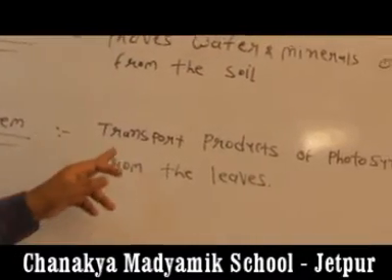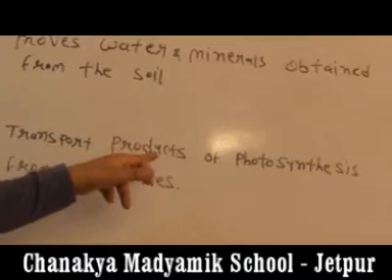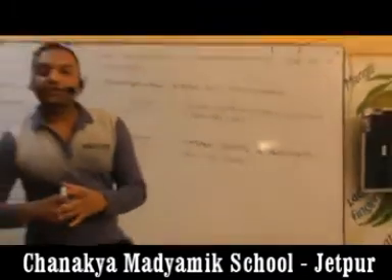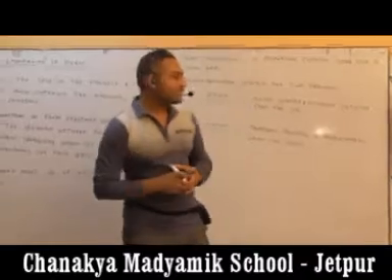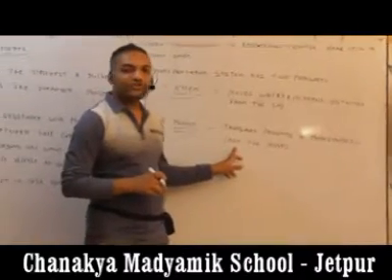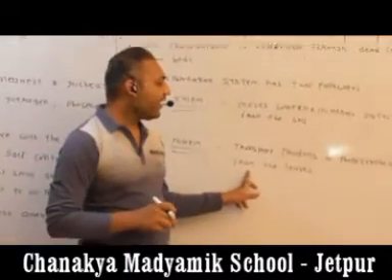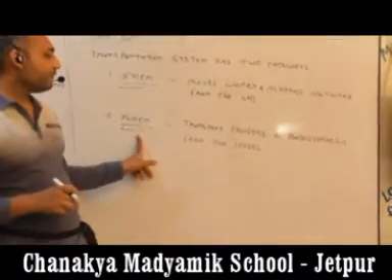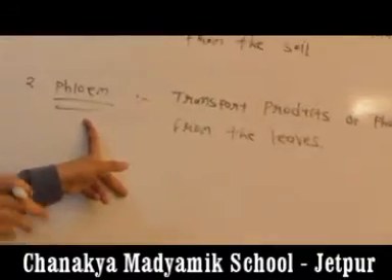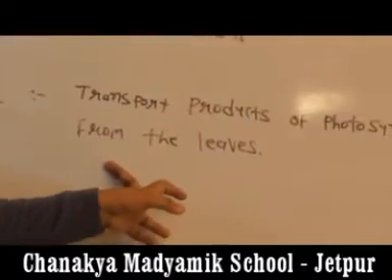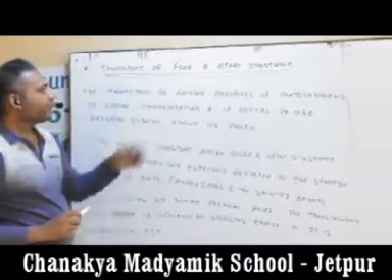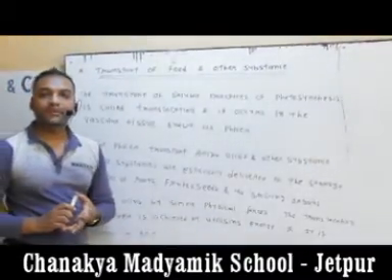Phloem is responsible for transporting the products of photosynthesis from the leaves. We know that during the day the leaves carry out photosynthesis and make their food. Their food is transferred by the phloem from the leaves to all of the body of the plant. Our next topic is transport of food and other substances.